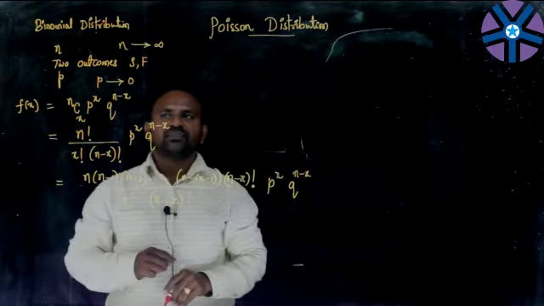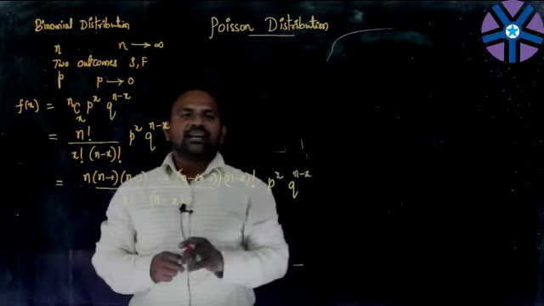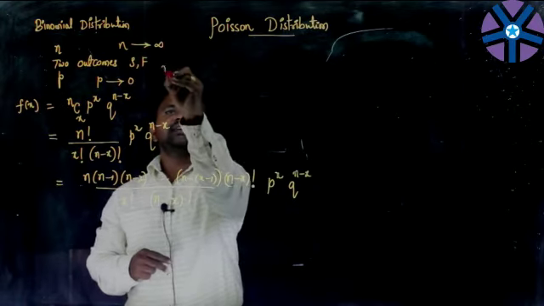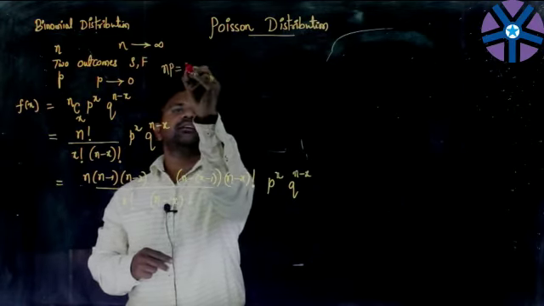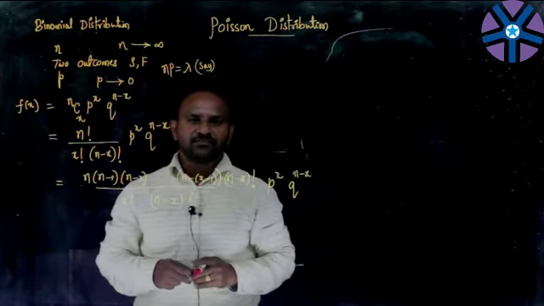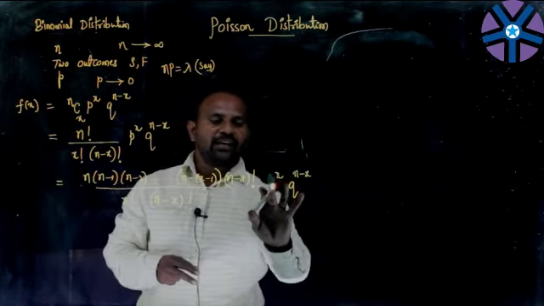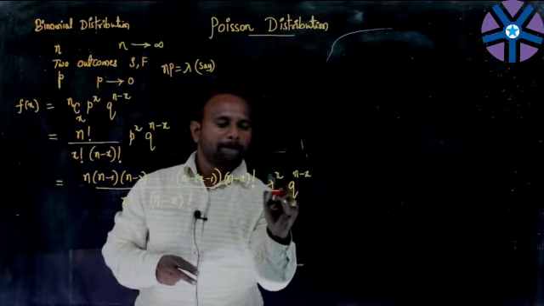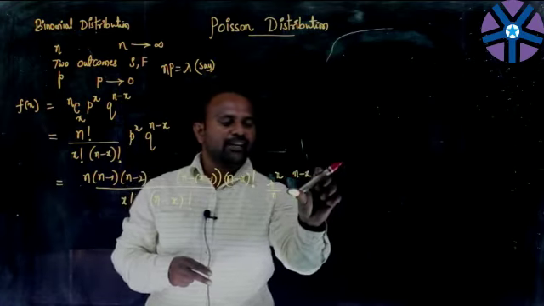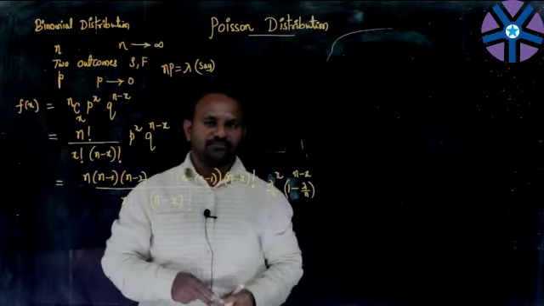Here one more assumption is there with us: as n is tending to infinity and p is tending to 0, the product of these two is a constant, let us say lambda. This is also one of the limitations we take in this approximation. So instead of p, I could take lambda by n, and since q is 1 minus p, we write this as (1 minus lambda by n) to the power n minus x.